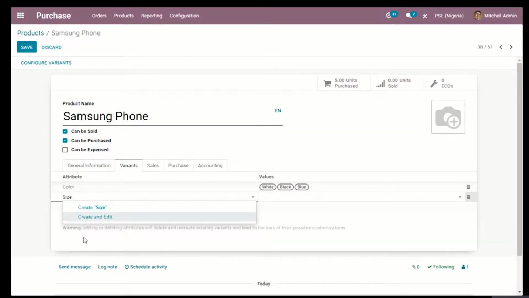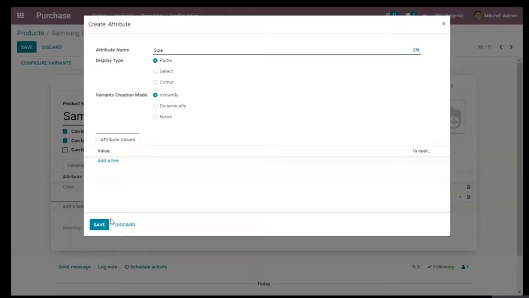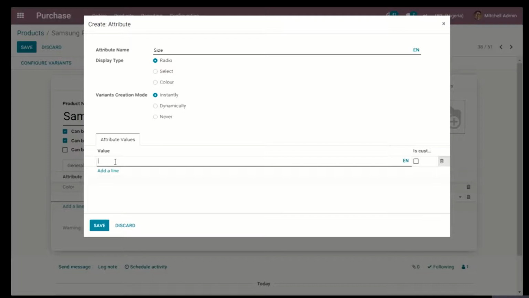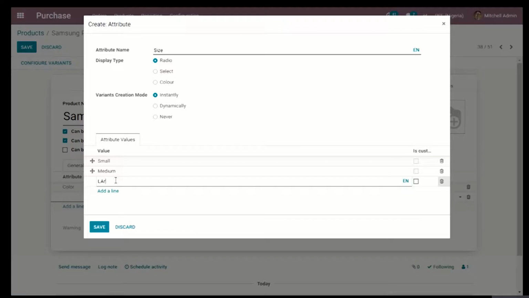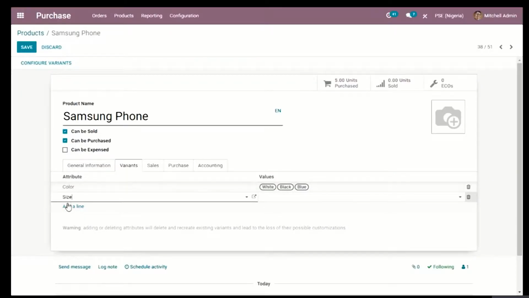So if I decide to create and edit the size, Odoo asks me how I want to add the value, what kind of values I want to add. I'm going to add probably small, medium, as well as large. So when I save this, it's going to automatically bring out the size for me. And whenever I'm about to input the values, it brings out the values that I just created. So I'm going to pick small, medium, and large.